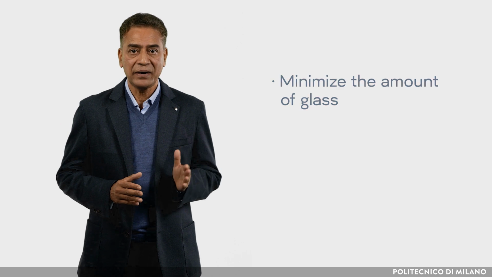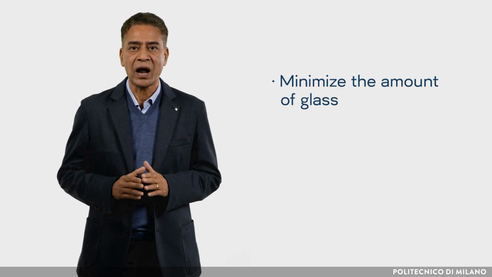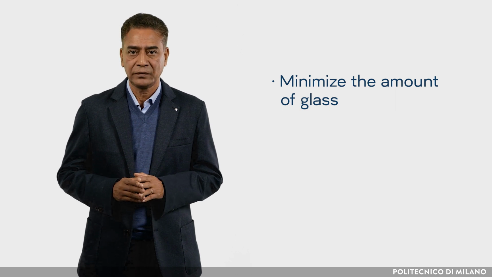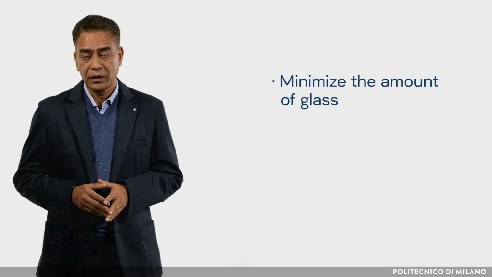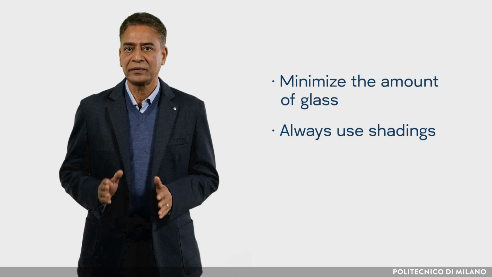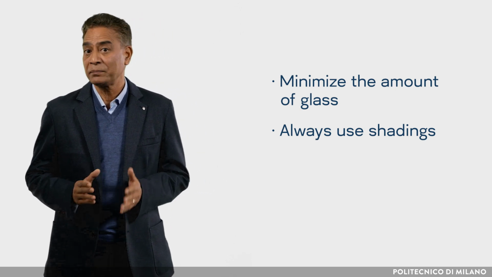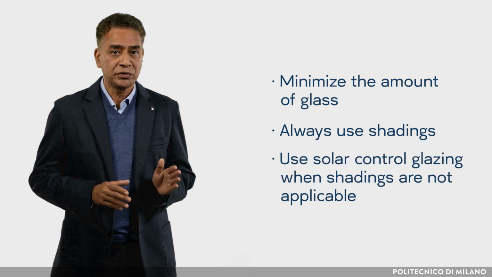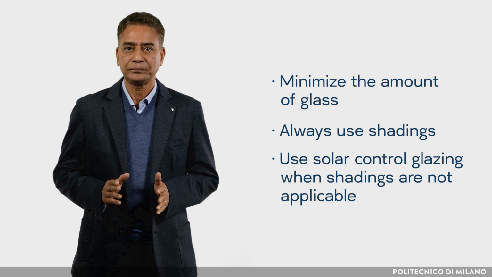General rules about the glazing envelope design can be summarized as: minimize the amount of glass. So window to wall ratio, WWR, should be less than 20%. More glass means more energy consumption and cost. Always use shadings. Horizontal overhangs are perfect on south facades. Movable shadings have high performance but could be expensive. Use solar control glazing when shadings are not applicable.